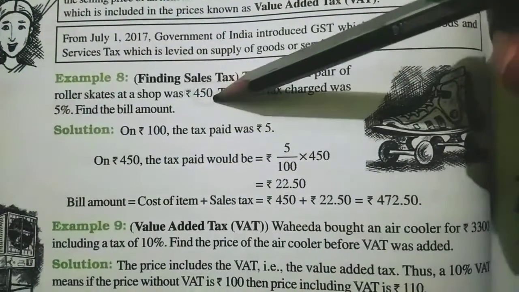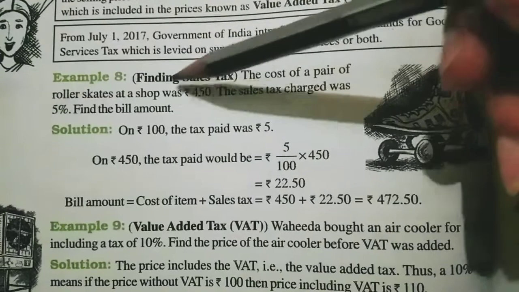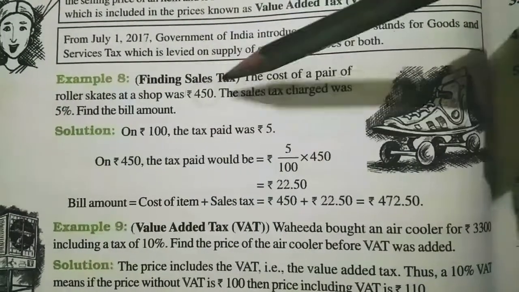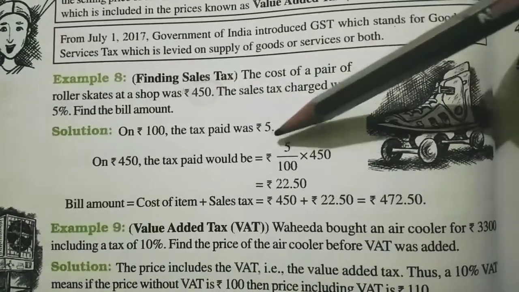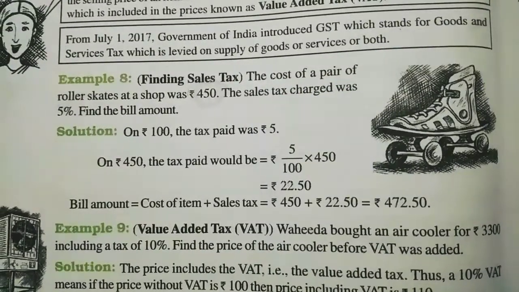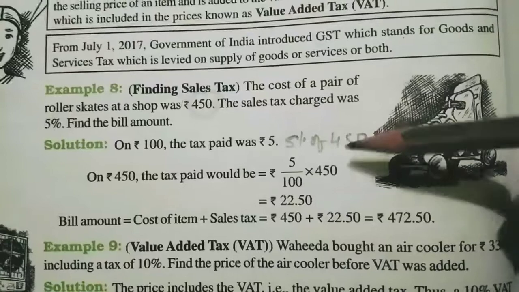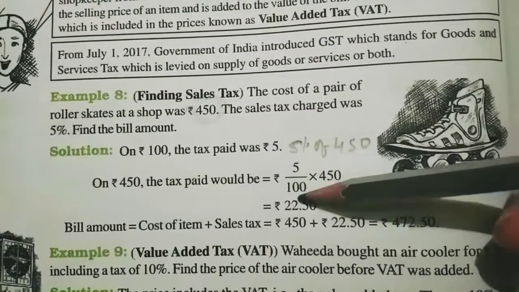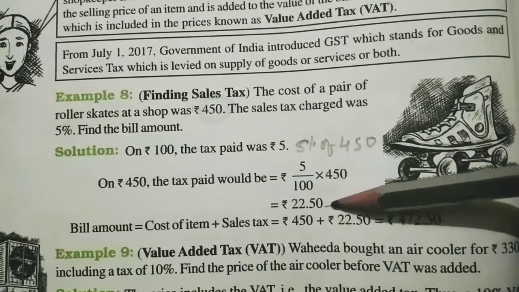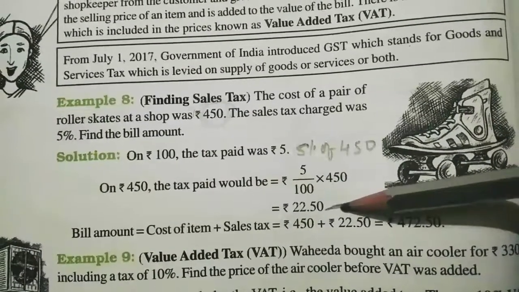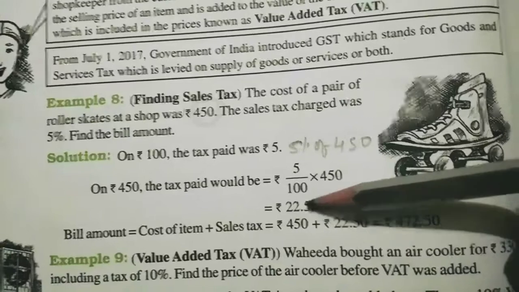5% of 450. First of all, you have to take out what is the tax amount. So how can you take out the tax amount? Like this, 5% of 450. That means 5 by 100 into 450. So after calculation, this is coming. So this is the tax amount. Okay, 22.50 is the tax amount.